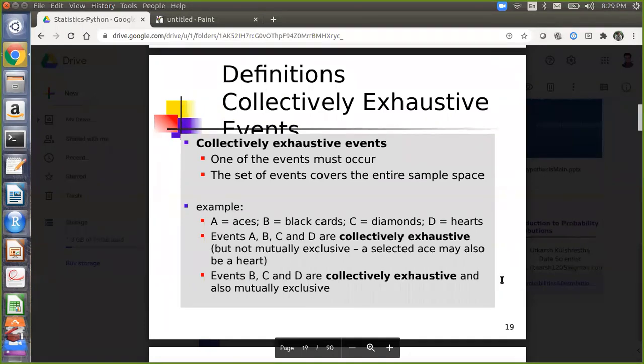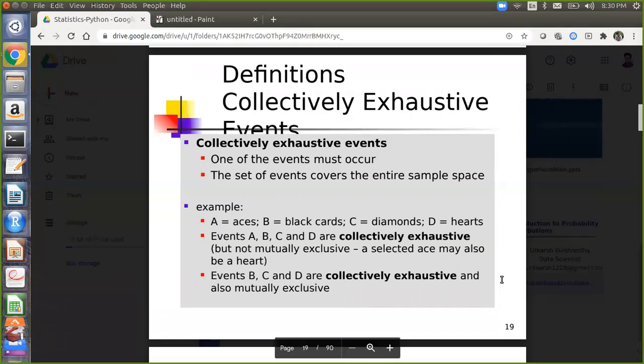Now events A, B, C and D are collectively exhaustive. Events B, C and D are collectively exhaustive and also mutually exclusive. Can you explain these two events now? How are events A, B, C, D collectively exhaustive but not mutually exclusive? Can you relate it with the definition of collectively exhaustive events, and can you think and tell me?